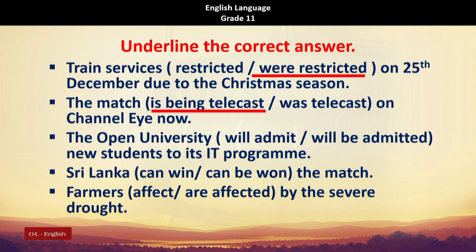Is being telecast because the word now is there. Right, okay, thank you. The Open University will admit the new students to its IT program. Will admit, that is in the active voice. Sri Lanka can win the match. Farmers are affected by the severe drought.